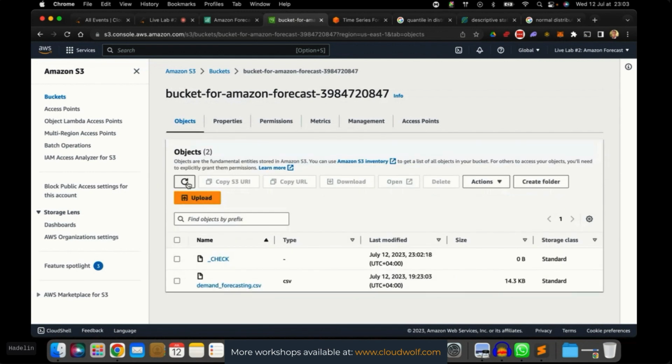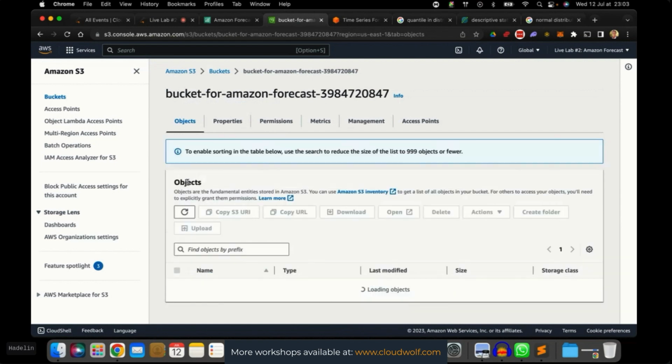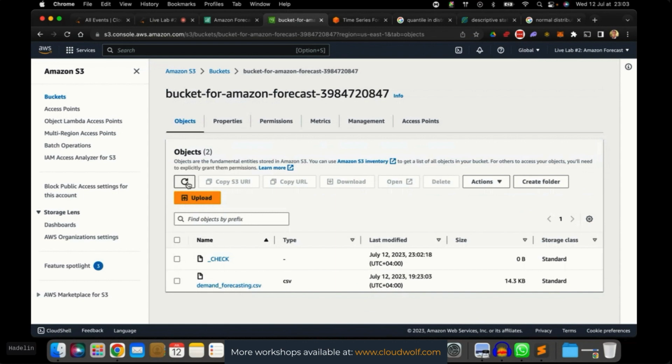So yeah, let's just wait. It's not long at all. It will even be faster than when we generated the forecast. The forecast is already generated. Now it's just exporting it into S3, and it will be ready very soon.